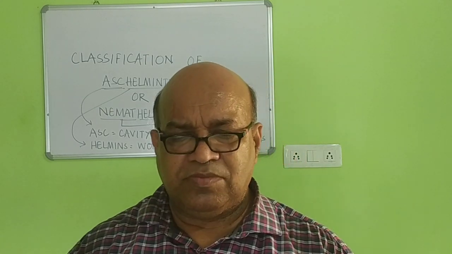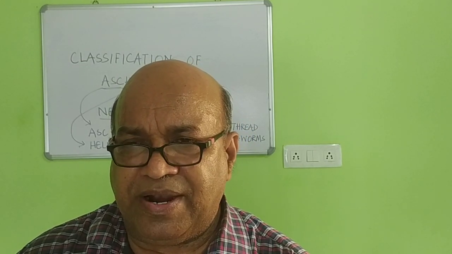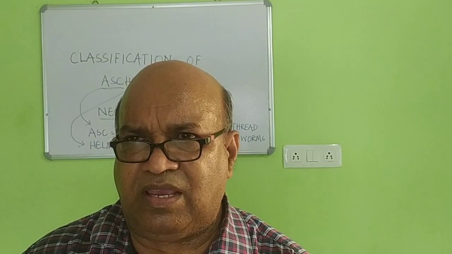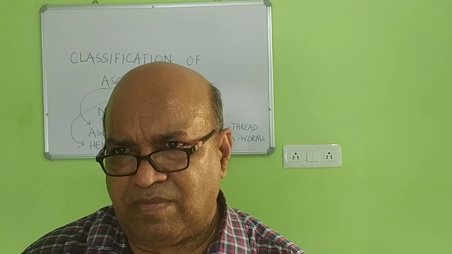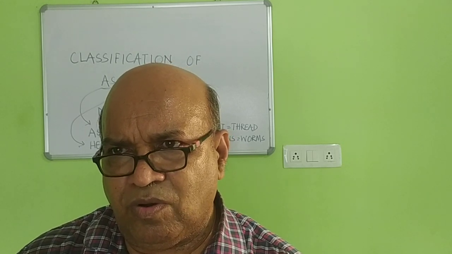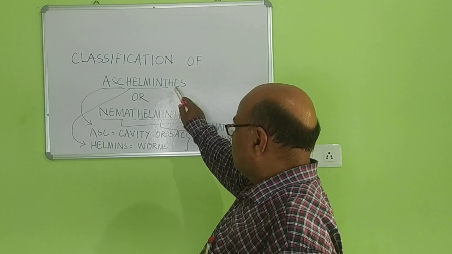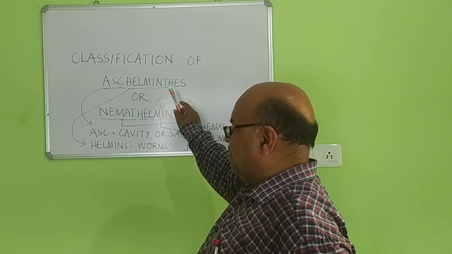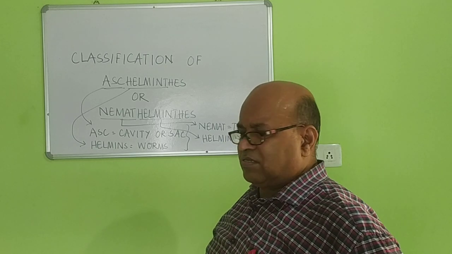Students, you already know the 5 different groups which are generally arising from the phylum Aschelminthes. Aschelminthes, otherwise called as your Nematohelminthes. You know the Aschelminthes term is generally a Greek derivative term. In it you find 2 different Greek words.